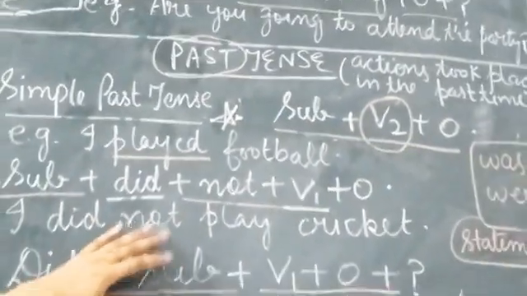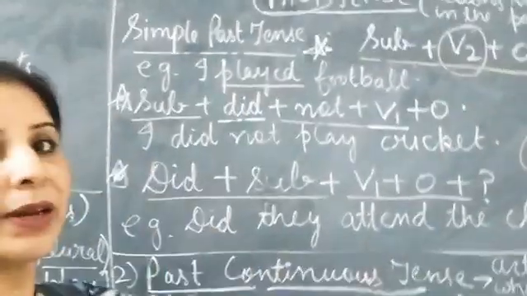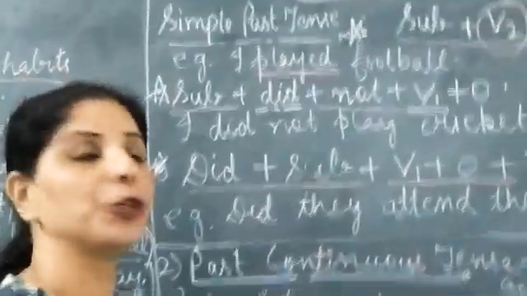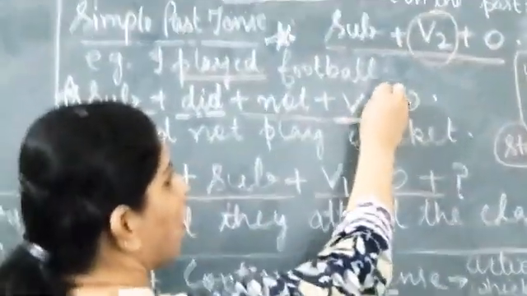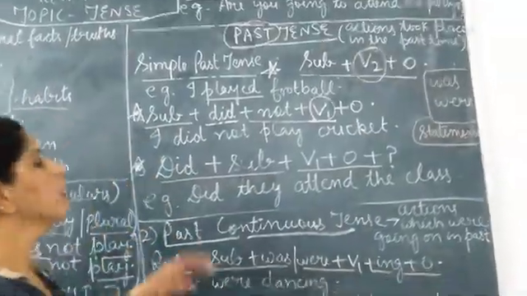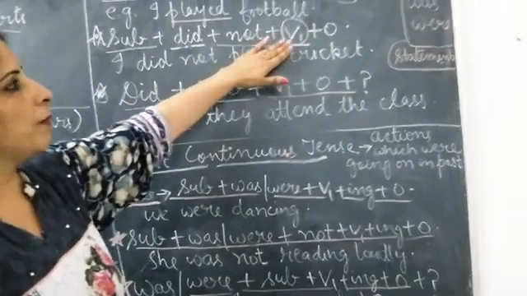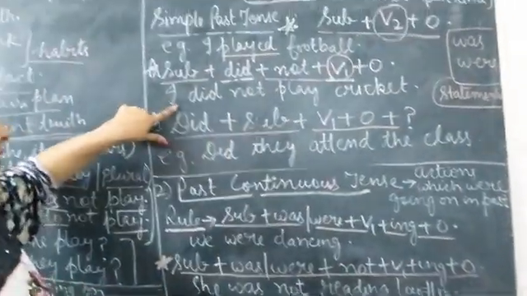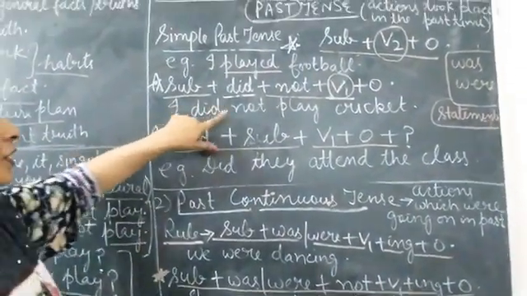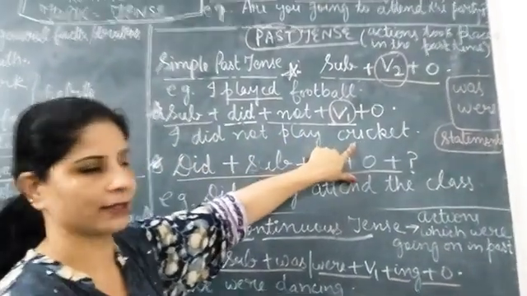And whenever we are using do, does or did in the sentence, remember this thing: we always have to use the verb first form. So, subject plus did plus not plus verb first form plus object. The example I have taken is: I did not play cricket.